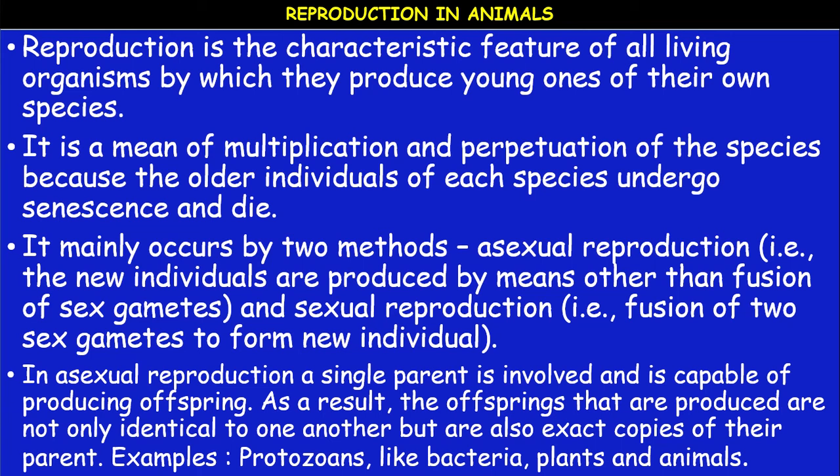Example, unicellular organisms like protozoa, bacteria, and even plants and animals also reproduce by asexual reproduction. Okay, so let us study the asexual reproduction in animals. The lesson name is reproduction in animals.